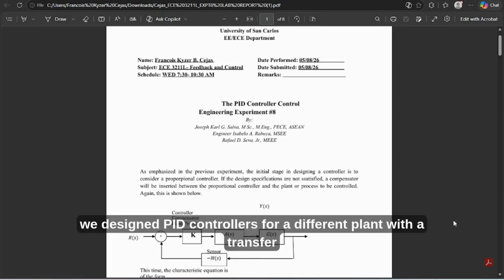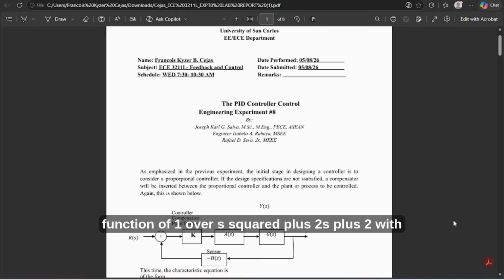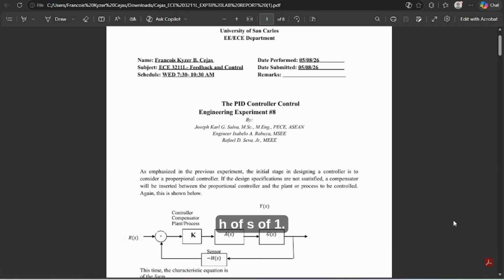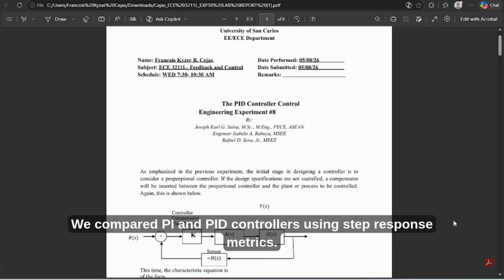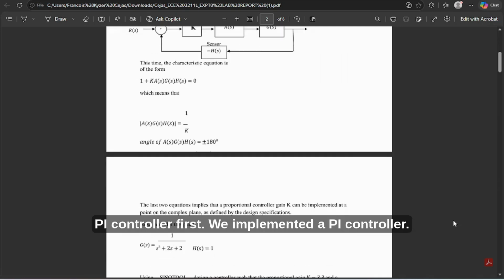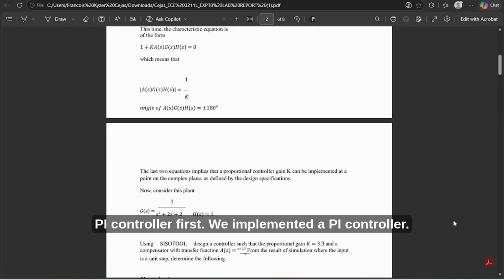In Experiment 8, we designed PID controllers for a different plant with a transfer function of 1 over s squared plus 2s plus 2, with H of s equal to 1. We compared PI and PID controllers using step response metrics. PI controller first, we implemented a PI controller.